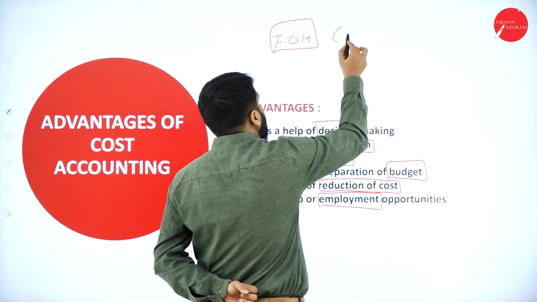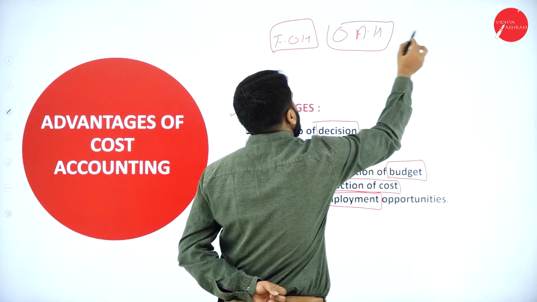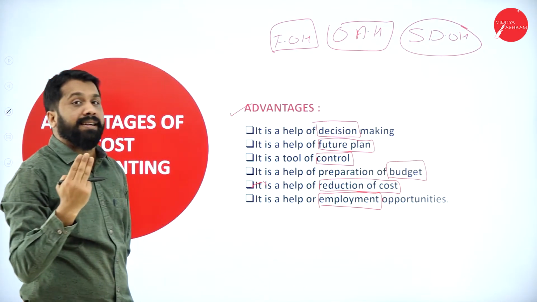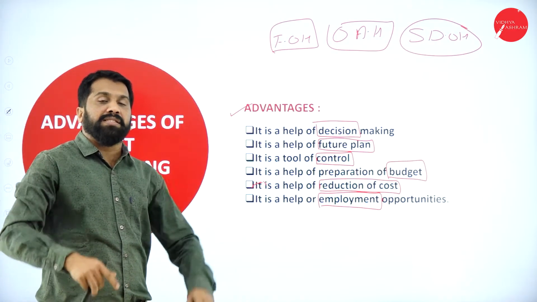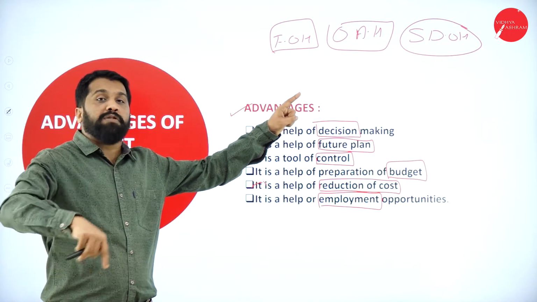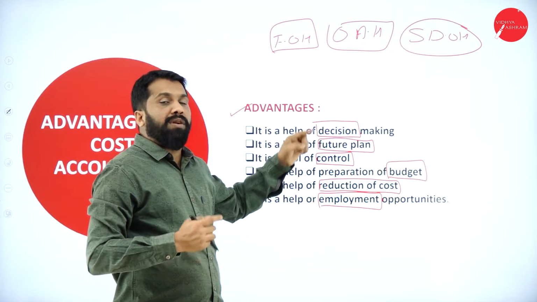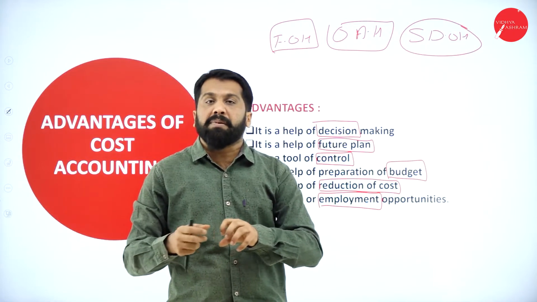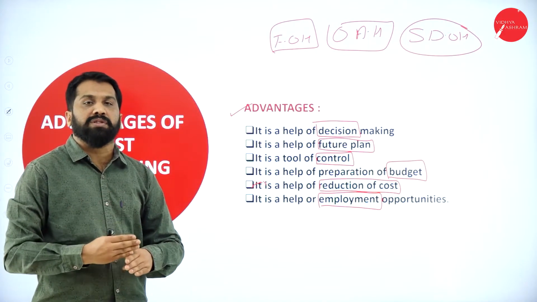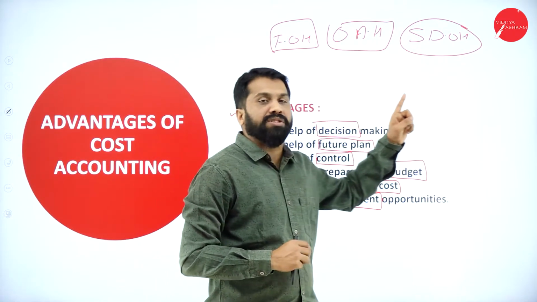Now, office and administration overhead, then selling and distribution overhead. So these are the three indirect expenses you have. One is factory, means within the factory whatever you have spent, that is factory overhead. In the office, whatever expenditure you make, that is office overhead. Once you're done with manufacturing, you have to keep it in your godown, you have to give commission to your salesman, the traveling expenditure, transportation expenditure, marketing, advertisement, everything comes under selling and distribution overhead.